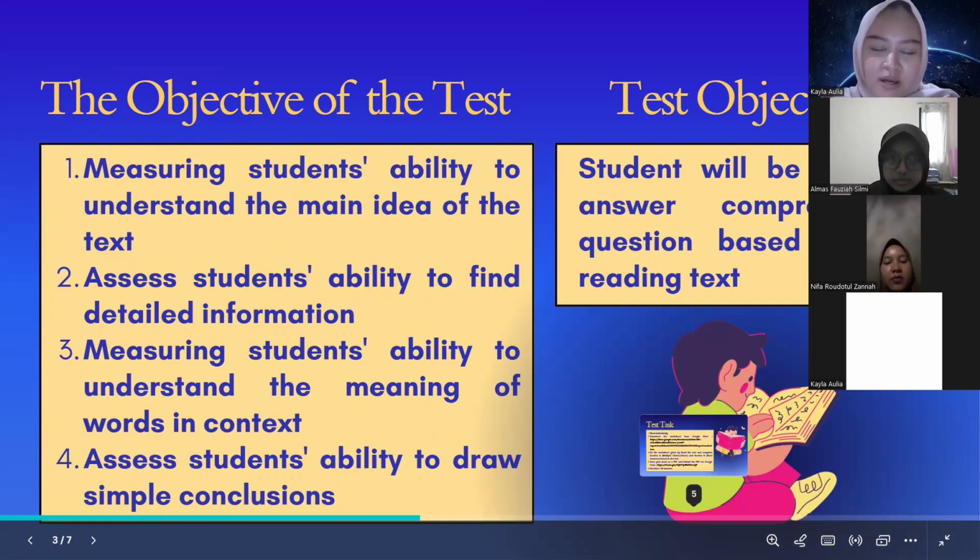The third objective is to measure students' understanding of word meanings in context. The last objective is to assess students' ability to draw simple conclusions from the text. These objectives help teachers evaluate students' reading comprehension in a structured way.